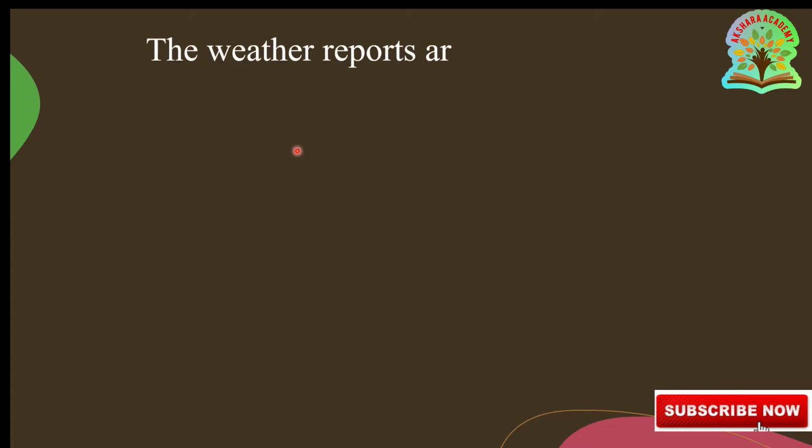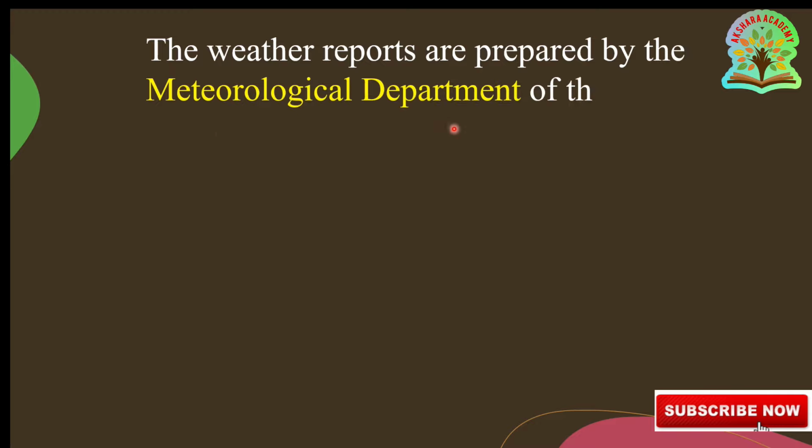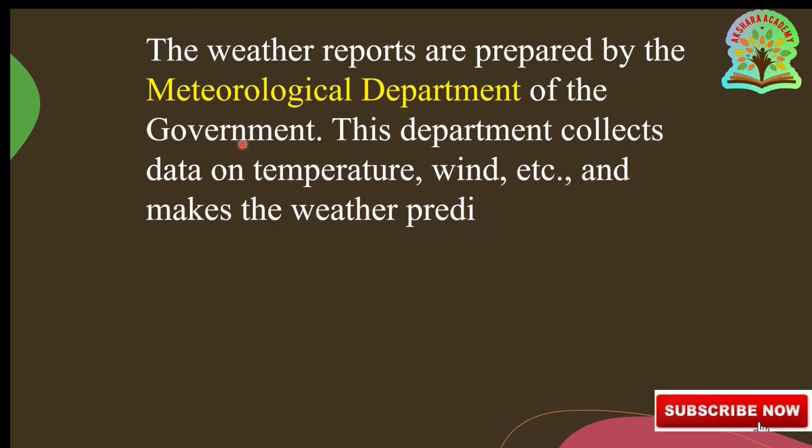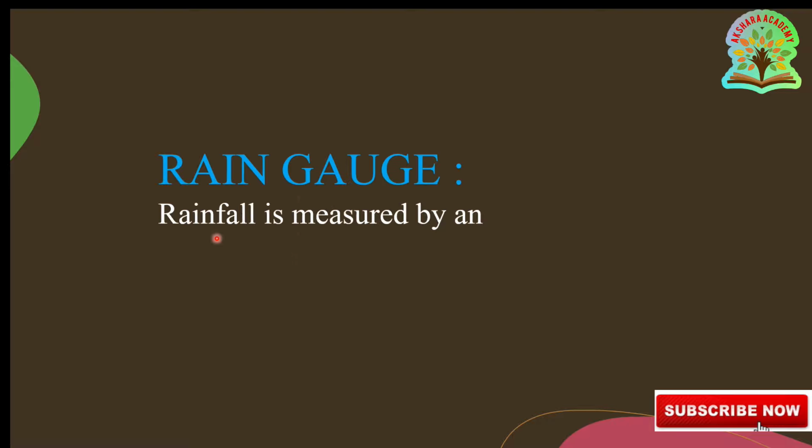The weather reports are prepared by the meteorological department. The meteorological department is preparing the weather reports. The weather reports are prepared by the meteorological department of the government. This department collects data on temperature, wind, etc. and makes the weather prediction. Next, how are we measuring the rainfall?